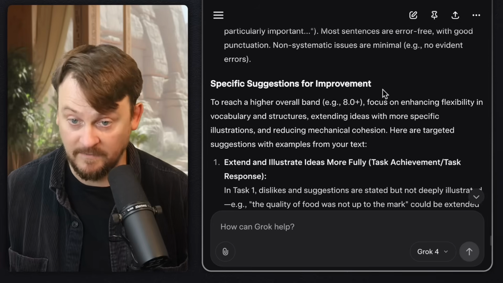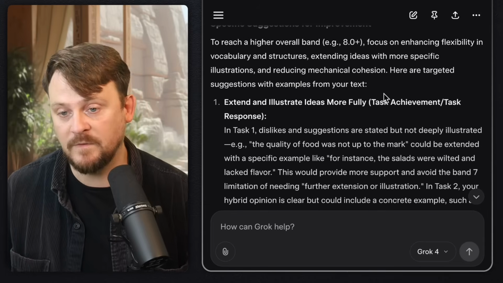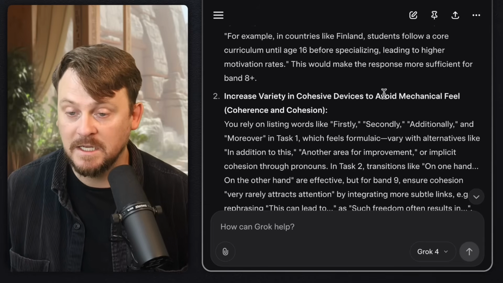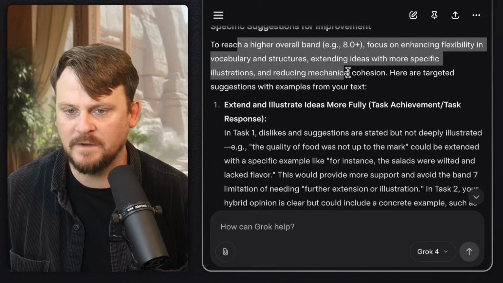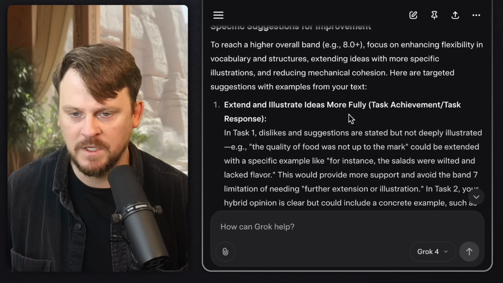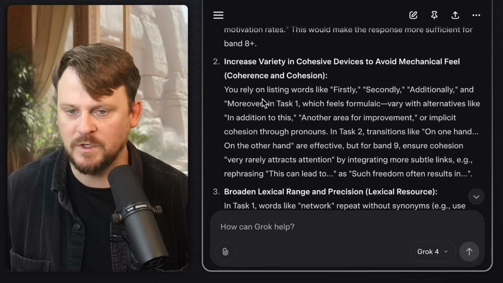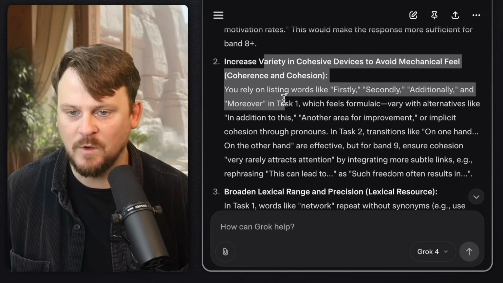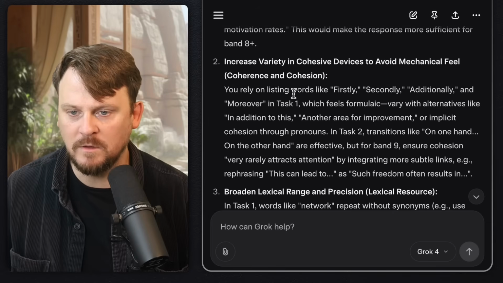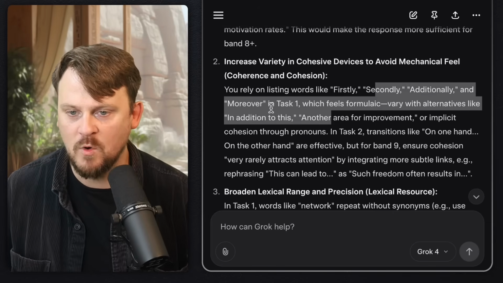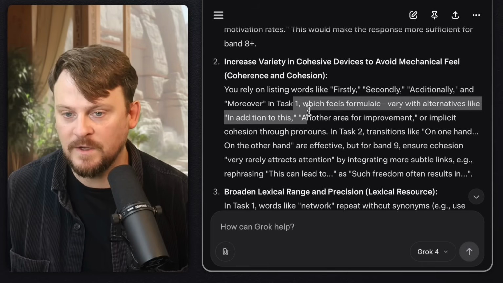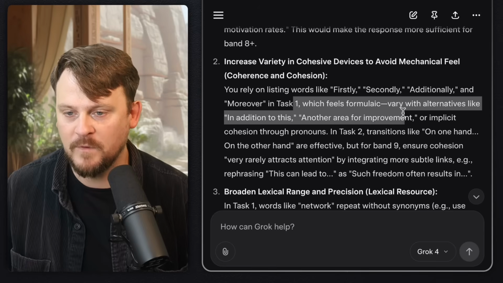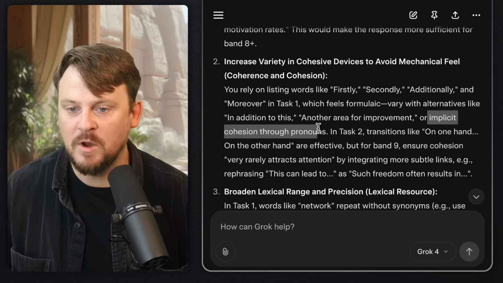So between a 7 and an 8, 7 for task 1, 8 for task 2, is 7.5. To reach a higher overall band, focus on enhancing flexibility in vocabulary and structures. And then specific things to do. Increase variety in cohesive devices to avoid a mechanical feel. You rely on listing words like firstly, secondly, additionally, and moreover in task 1, which feels formulaic. Vary with alternatives like in addition to this, another area for improvement, or explicit cohesion through pronouns.